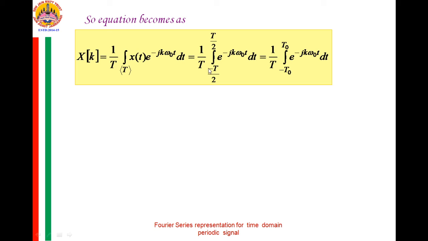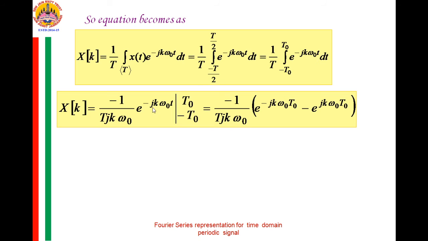So 1 by T integration from minus T by 2 to plus T by 2 is, in that interval, the amplitude being 1 from minus t naught to plus t naught. So we write this as 1 by T integration from minus t naught to plus t naught of e raised to minus jk omega naught t dt. Now integrating this and substituting the limits, this is e raised to minus jk omega naught t upon minus jk omega naught, with the upper limit t naught minus the lower limit minus t naught. So minus this becomes plus minus t naught and plus t naught.